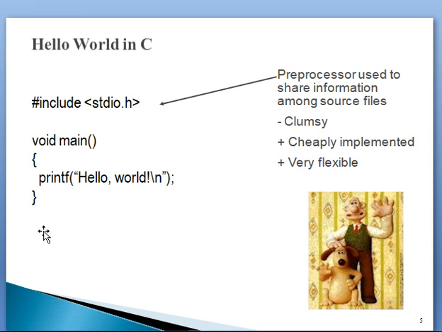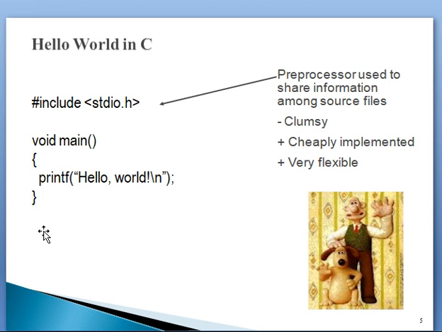In the third line, open curly braces, and in the fourth line we wrote printf, and in the double quotes we wrote one string, and at the end of the statement we gave one semicolon. After that, in the fifth line, closing curly braces. So this is a simple C program.